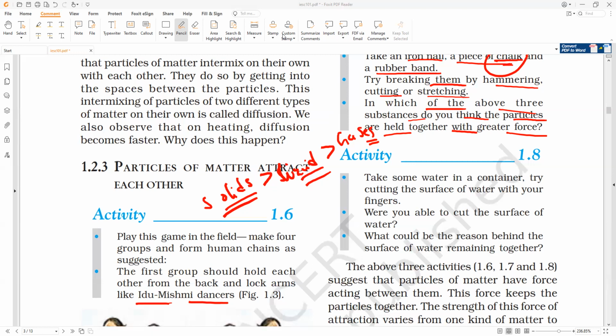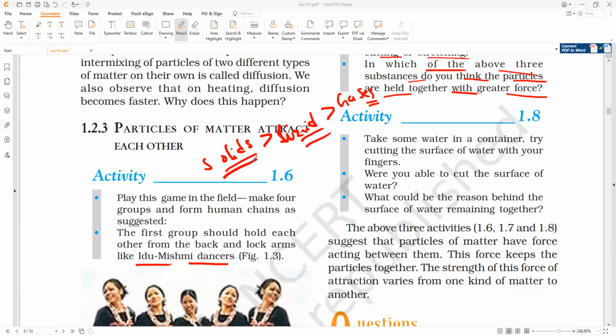Okay. So please write. Next very important point. In liquids, the strength of attractive force. Sir, the force of attraction in liquids is lesser than solids and greater than gases, no, sir? Yes. That is why we have written solids is greater than liquids is greater than gases. Okay? Now, next point.